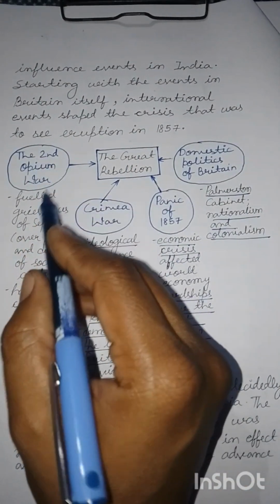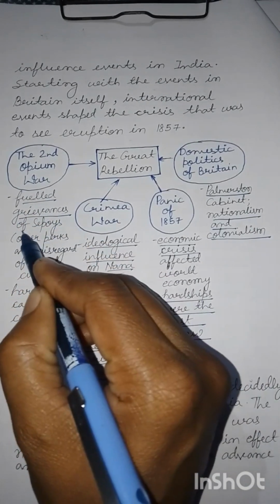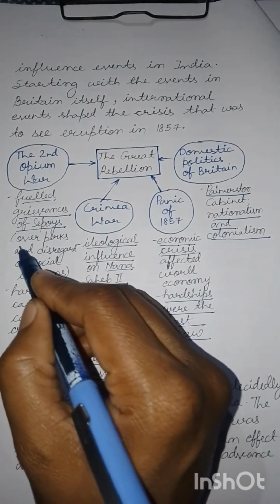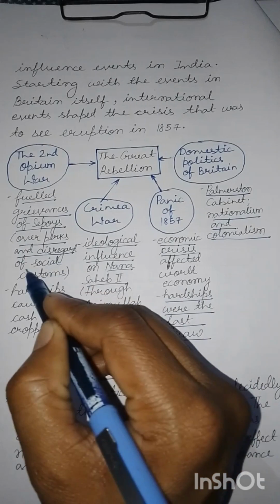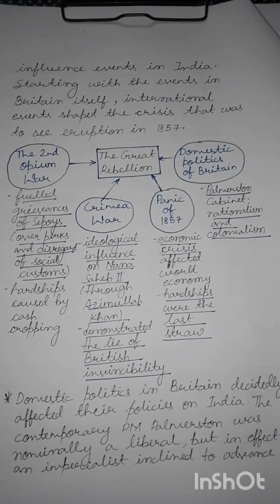Then comes the Second Opium War. The war fueled grievances of Indian sepoys over perks and disregard of social customs. When the Second Opium War erupted, it was the Indian sepoys who were sent to fight this war. And unfortunately, it was decided that they wouldn't get their foreign service allowances.